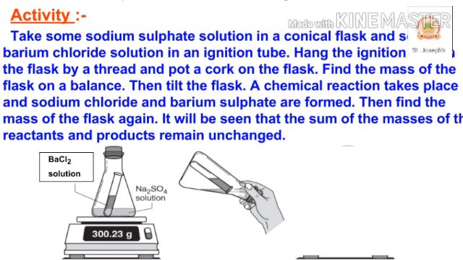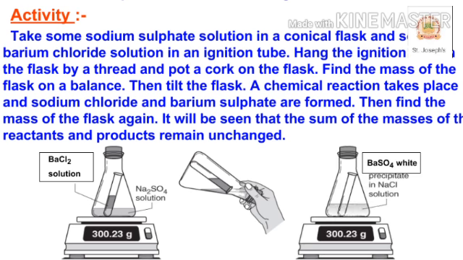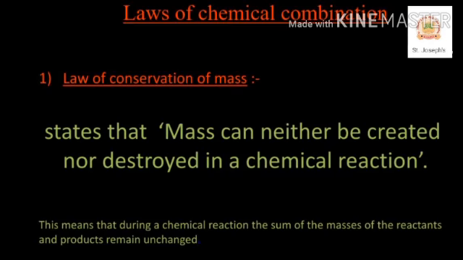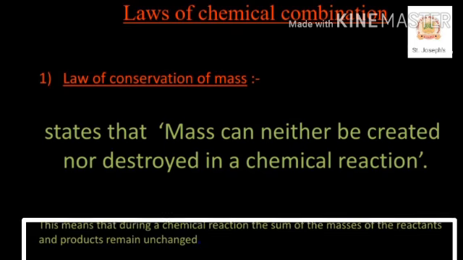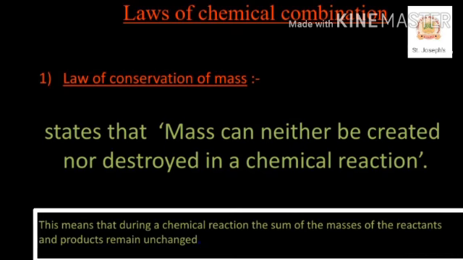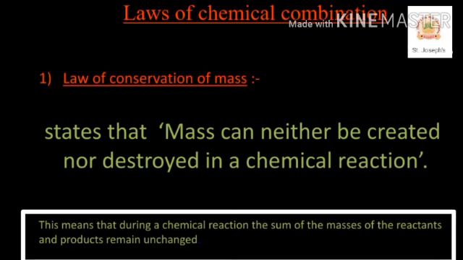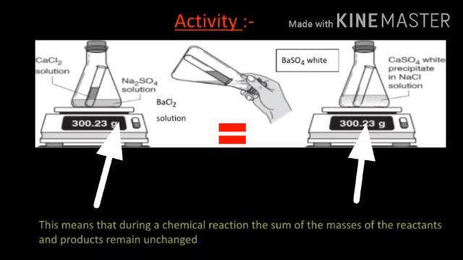So what happens in the reaction flask after the reaction? Here you will see that before the reaction and after the reaction the mass remains constant. So this activity proves the law of conservation of mass, which states that mass can neither be created nor destroyed in a chemical reaction. This means that during a chemical reaction, the sum of the masses of the reactants and the products remains unchanged.